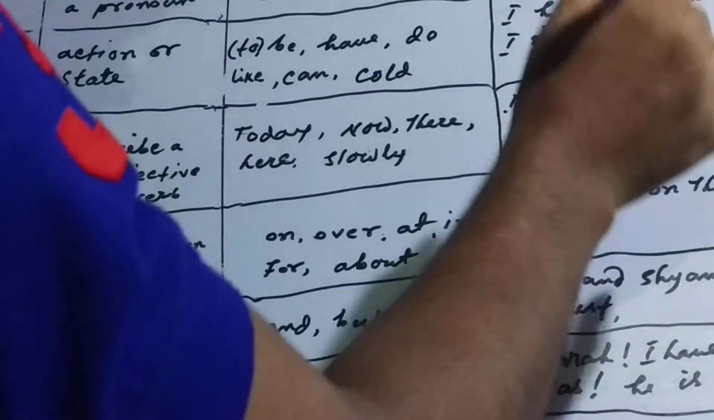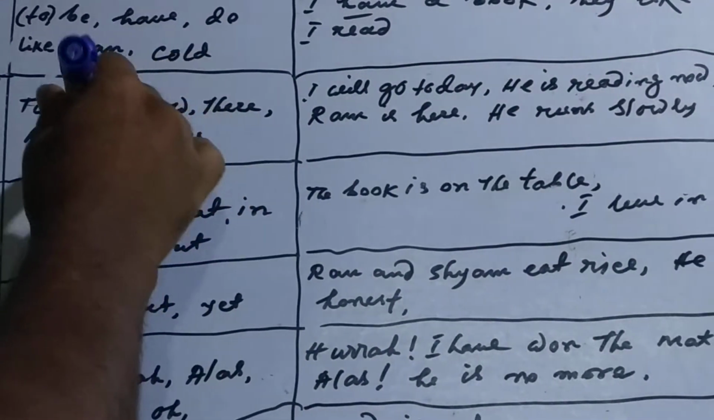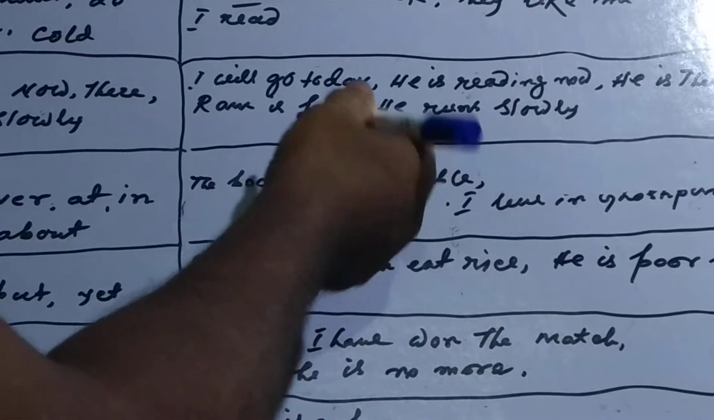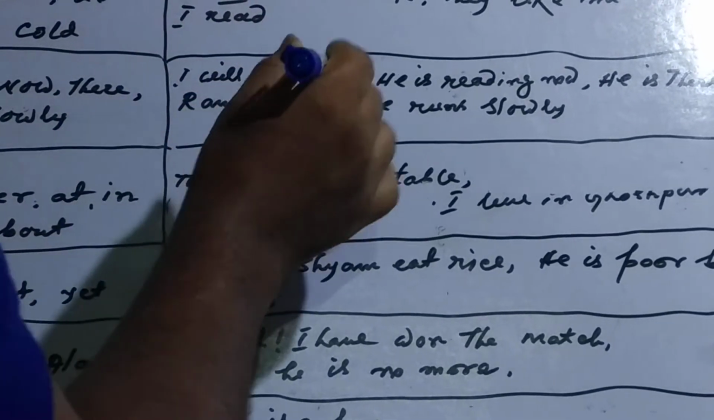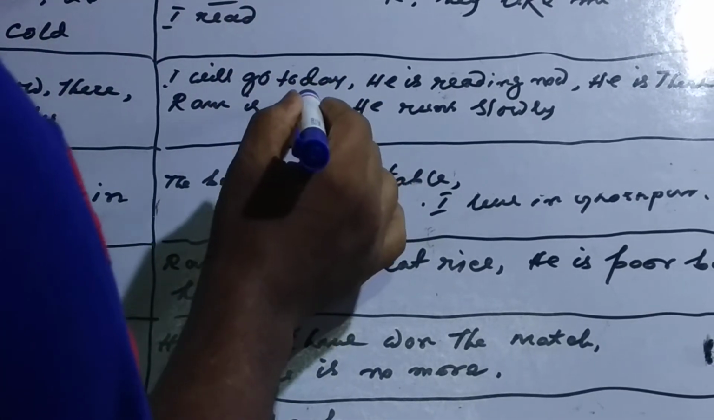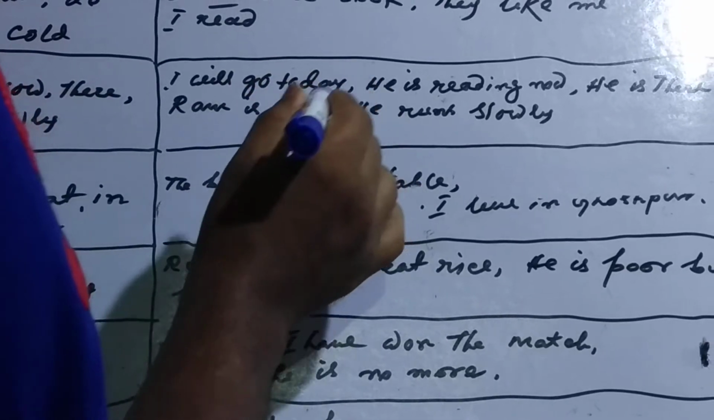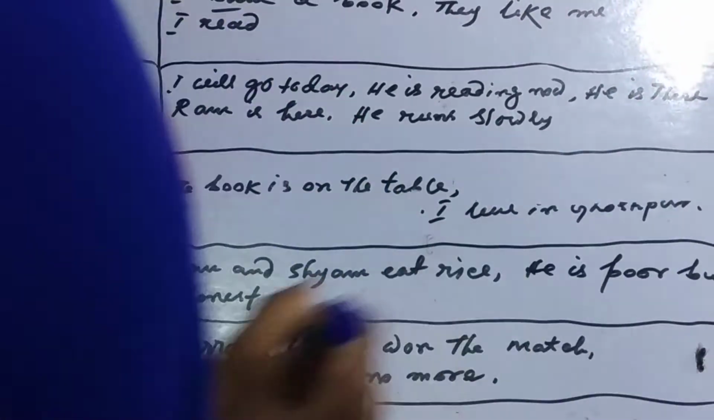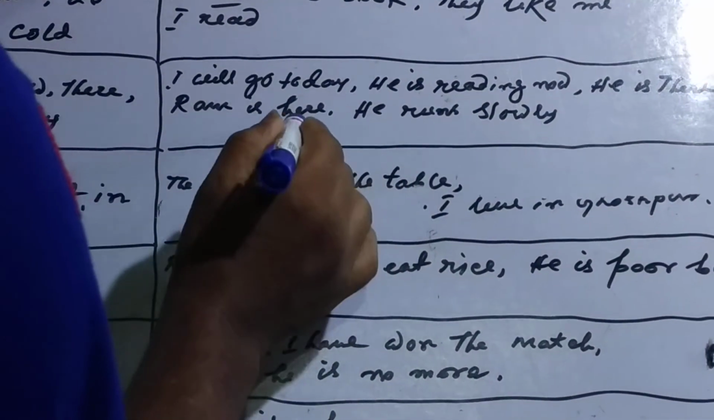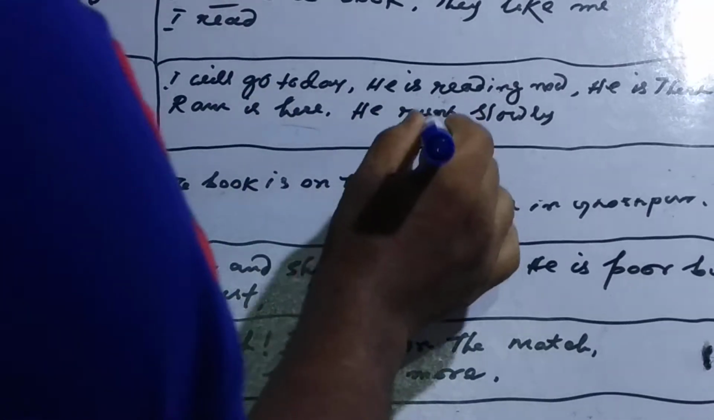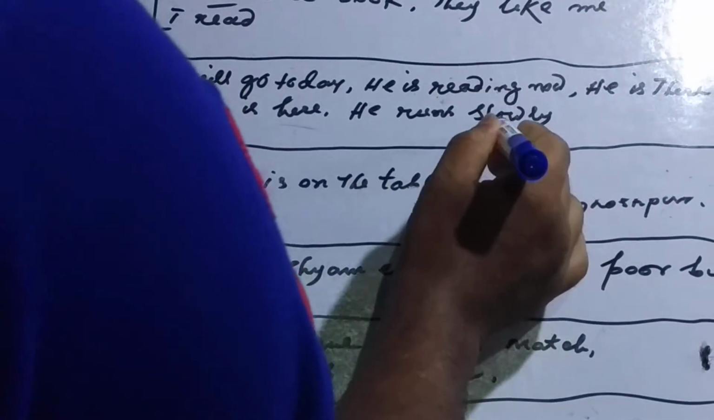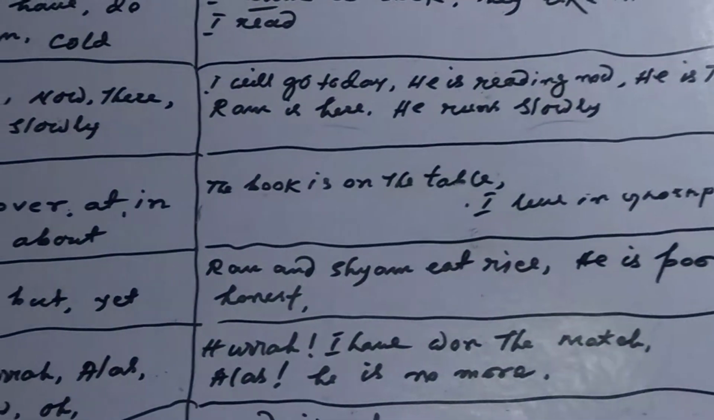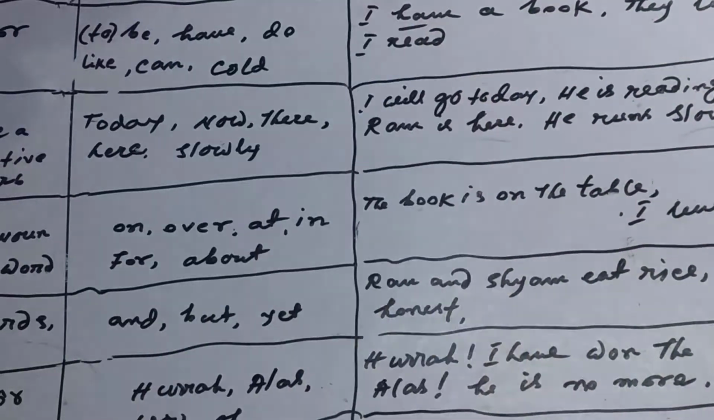I have written some sentences with these adverbs on the whiteboard. I will go today. This is an adverb of time. He is reading now. This is an adverb of time. He is there. This is an adverb of place. Ram is here. This is an adverb of place. He runs slowly. This is an adverb of manner. So, viewers, I think you have got it easily.